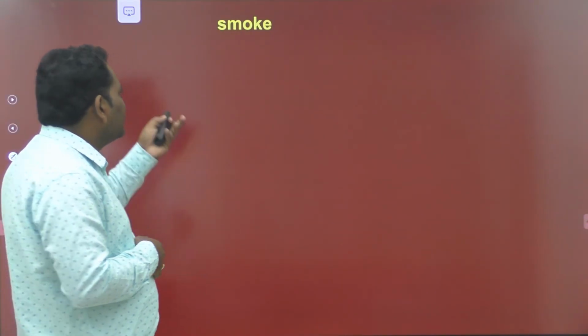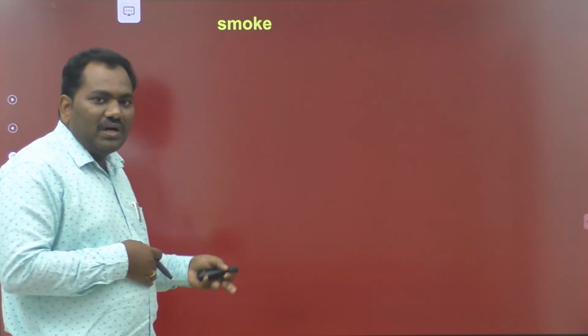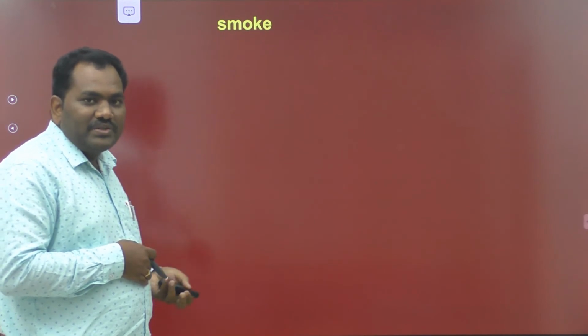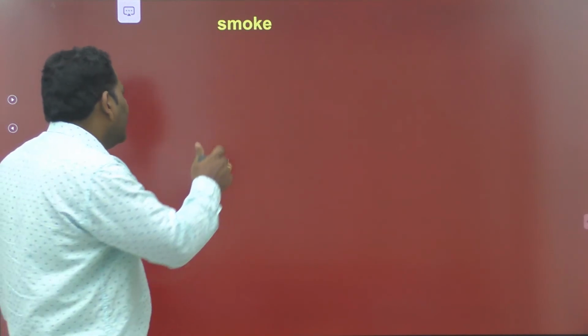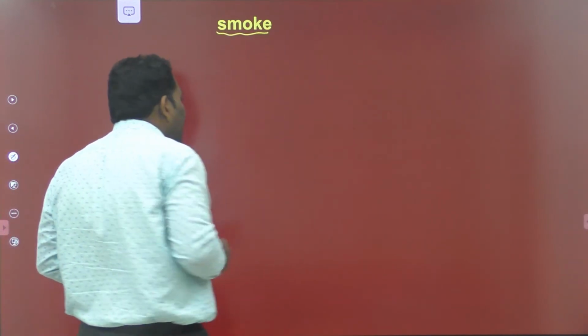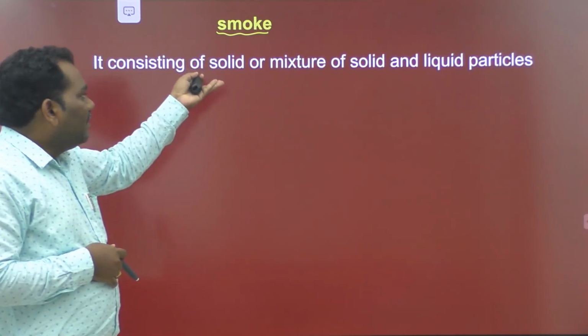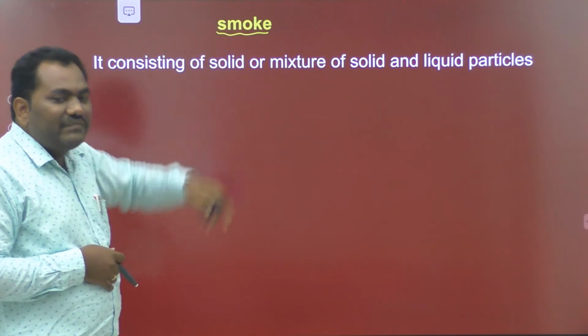Let's discuss some non-viable particulate pollutants. The first one is smoke; smoke and fog are all considered non-viable particulate pollutants. Smoke consists of solid particles or a mixture of solid and liquid particles.